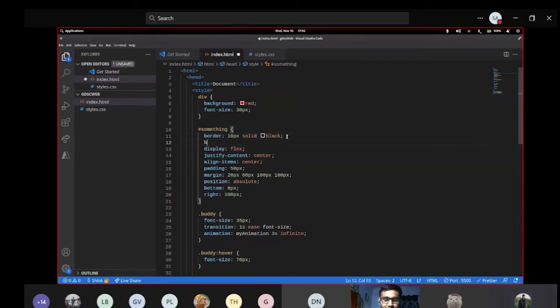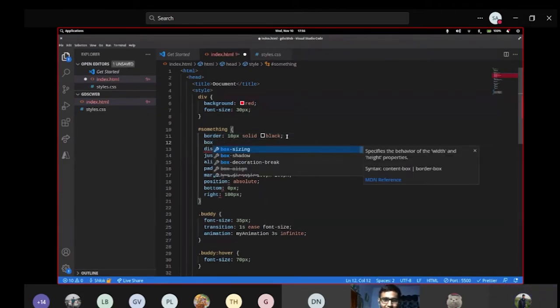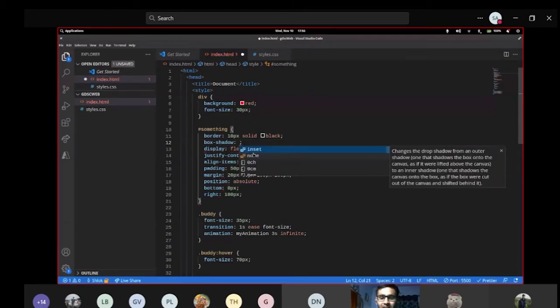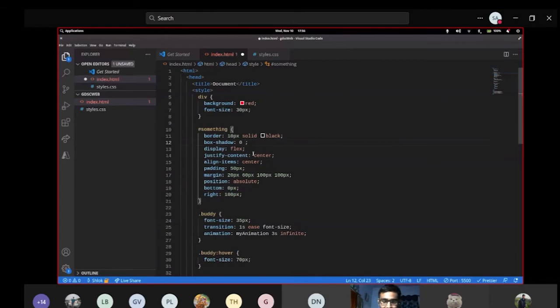Border is there, box shadow is there. Let me show that as well. I'm creating a bit of a mess, but let's see. Box shadow. I don't remember the syntax. Is it 10 pixels? Let me see. Black. And there's some sort of shadow. That is getting updated sometimes.